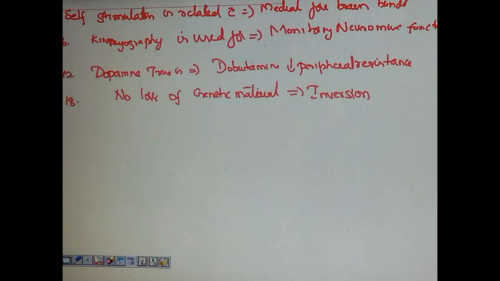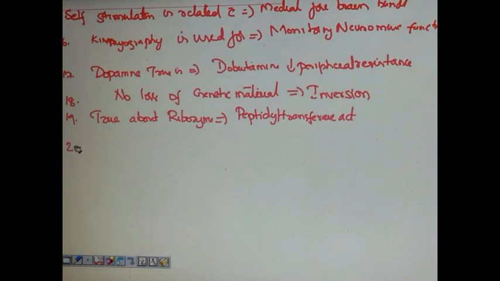True about ribozyme. Next question was true about ribozyme. Remember, ribozyme has peptidyl transferase activity. The answer was peptidyl transferase activity.